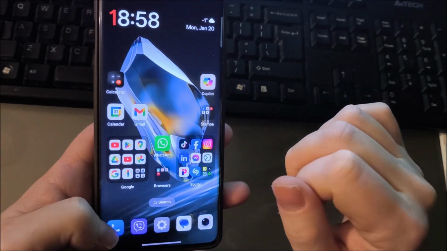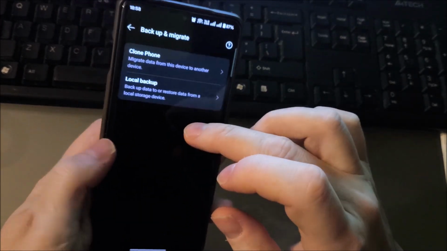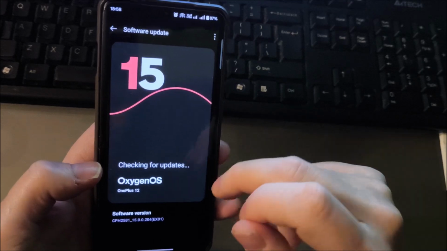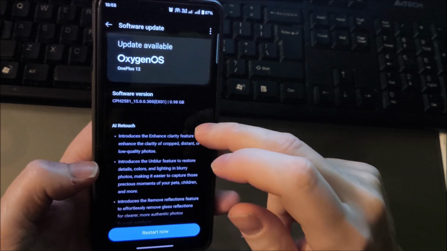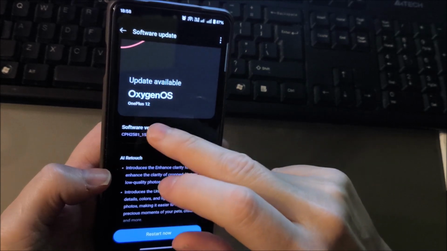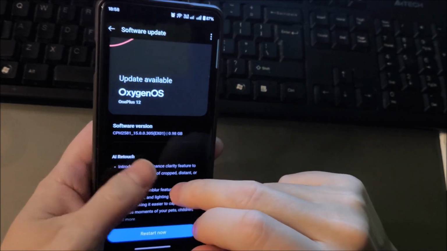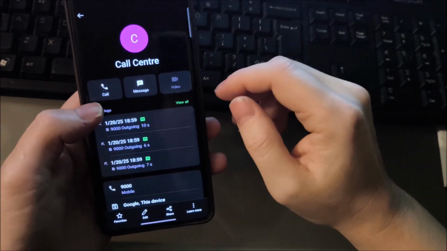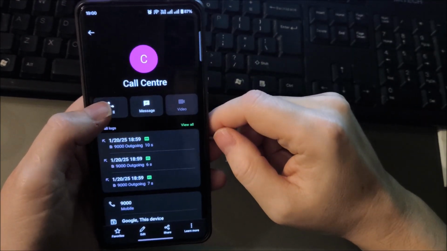Just to check, system software update. As you can see, I have OxygenOS 15 and now I will check call recorder for OxygenOS 15.